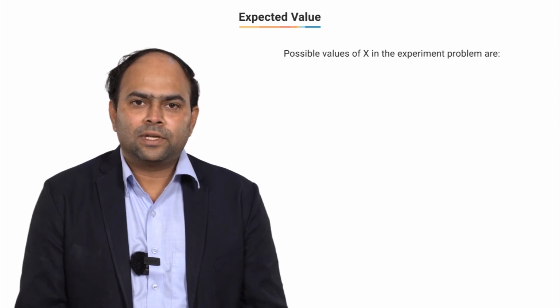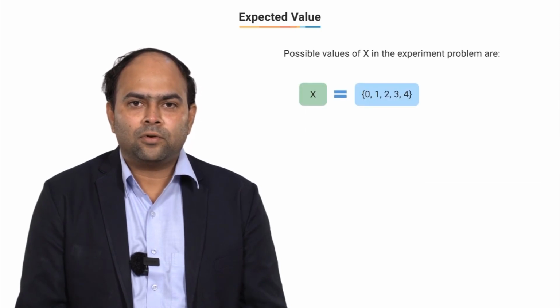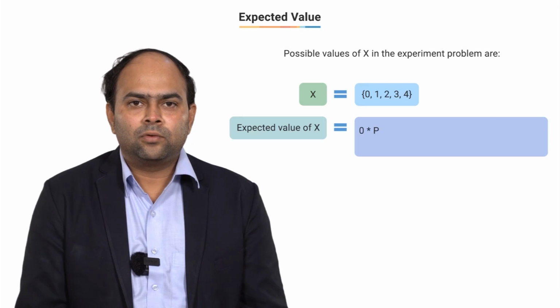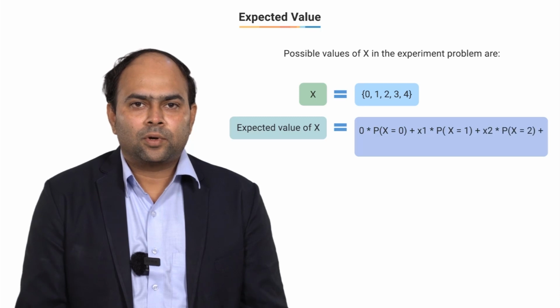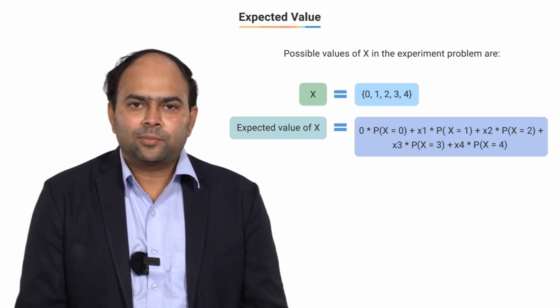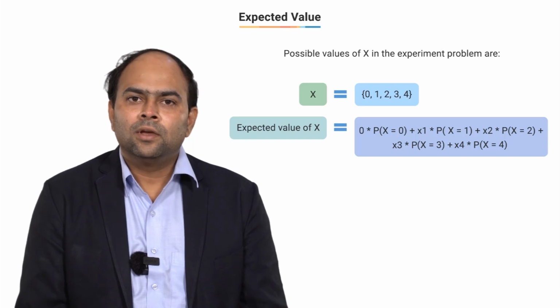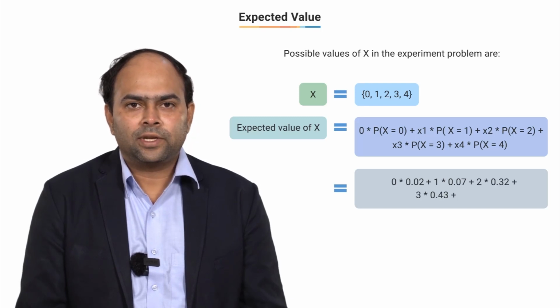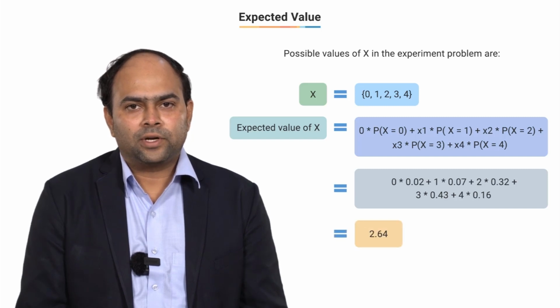value xi. In our example, the values that the random variable x can take are 0, 1, 2, 3 and 4. So the expected value of this random variable would be given by the expression: expected value equal to 0 into probability of 0 plus 1 into probability of getting x as 1, 2 into probability of getting x as 2 plus 3 into probability of getting x as 3 plus 4 into probability of getting x as 4. We have already computed these probabilities before, and plugging those values in, we get the expected value as 0 into 0.02 plus 1 into 0.07 plus 2 into 0.32 plus 3 into 0.43 plus 4 into 0.16 equal to 2.64.